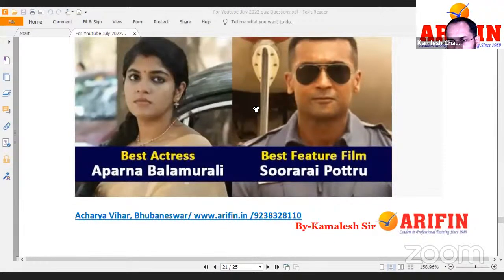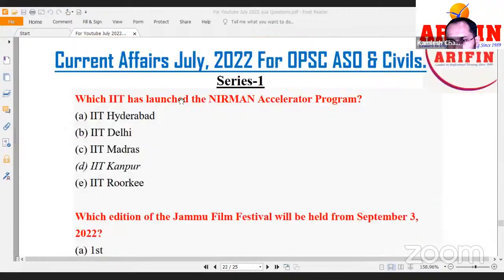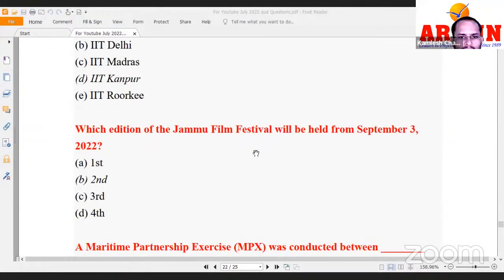Which IIT has launched Nirman Accelerator Program? This was clearly IIT Kanpur. Which edition of Jammu Film Festival will be held from September 3? This would be the second Jammu Film Festival.